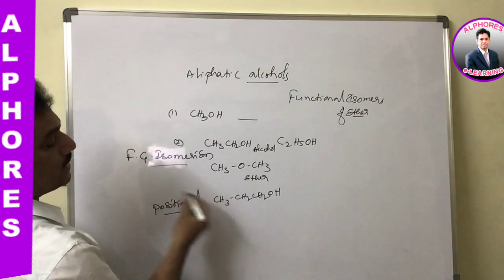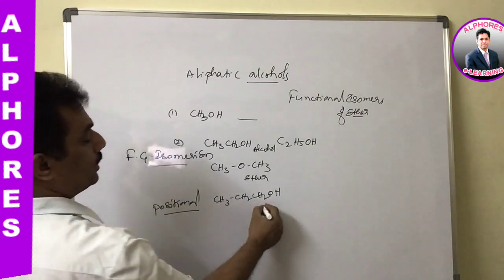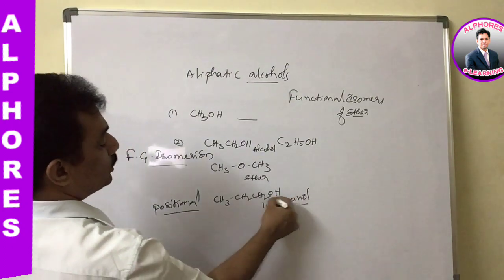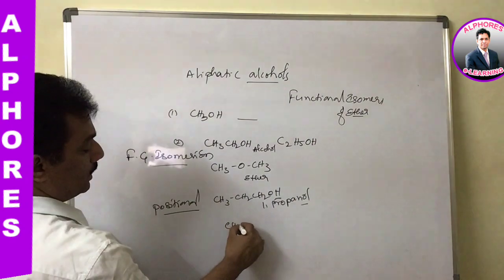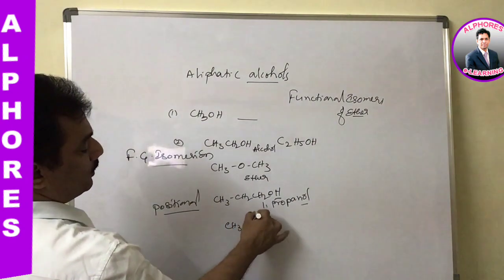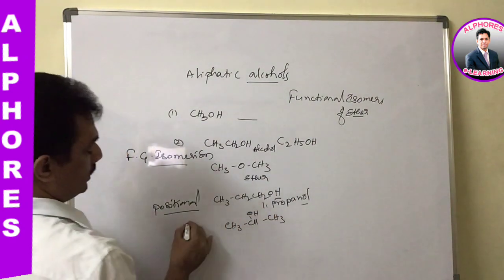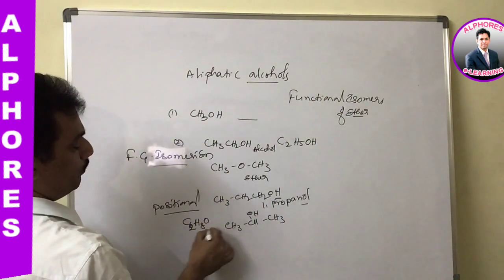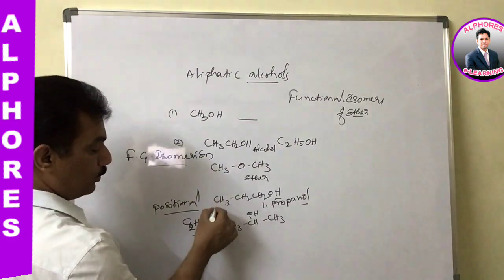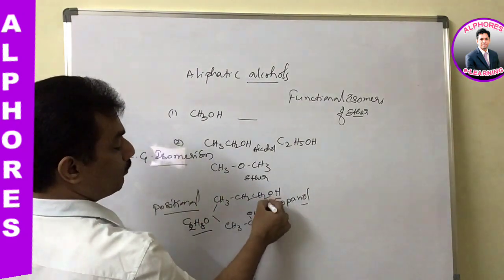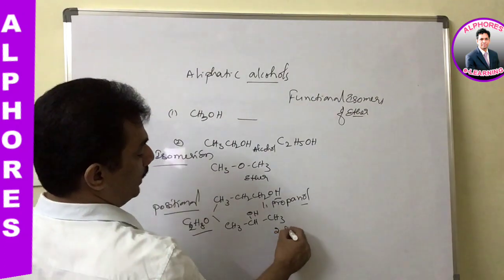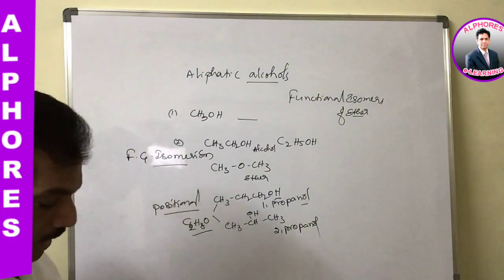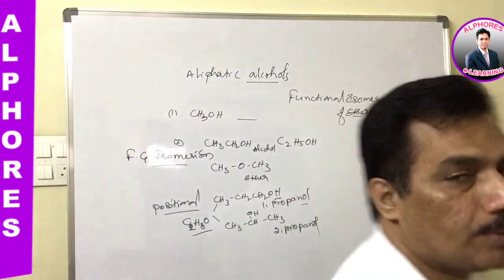Positional, how? Let us consider propanol. Here it is 1-propanol, whereas the same OH group can be present on the second carbon, and both of these have the same molecular formula, C3H8O. OH is present at 1 here and at 2 there, hence it is 2-propanol. Clear?